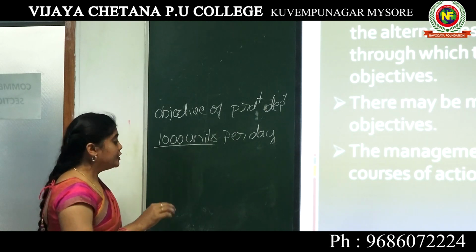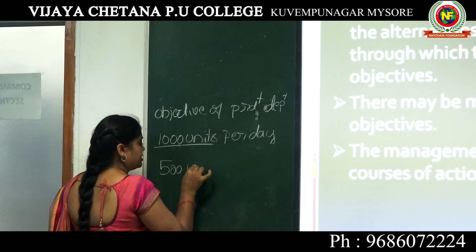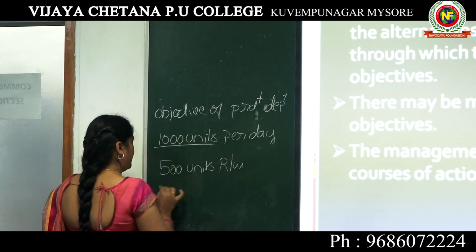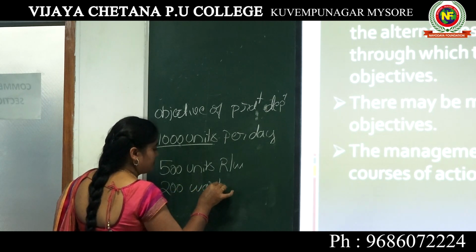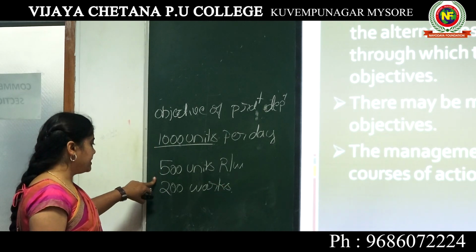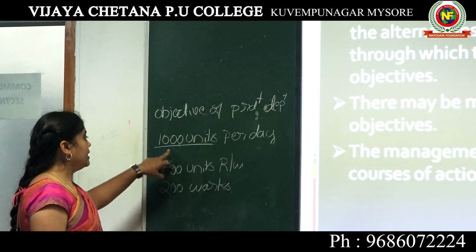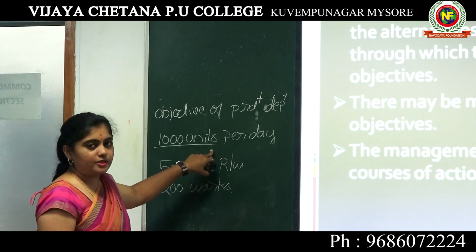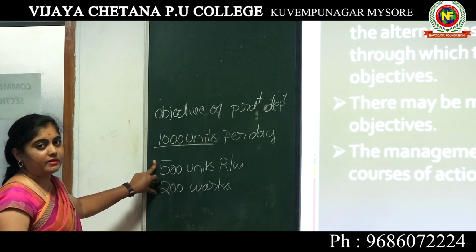For example, they are using 500 units of raw materials and 200 workers. Using this, 500 units of raw materials and 200 workers, they make the 1000 units of finished goods. So this is a certain assumption, and we put it into action.